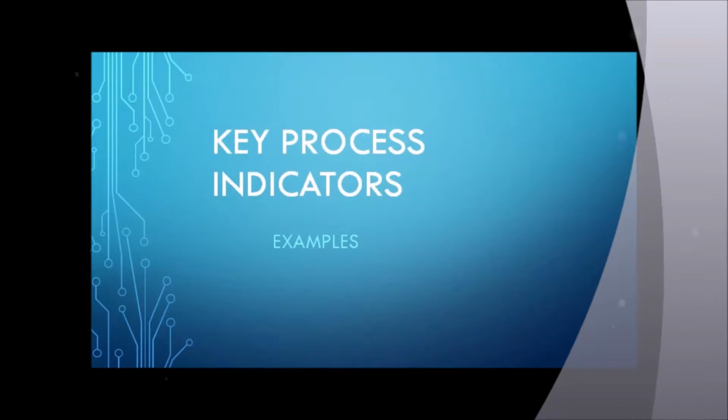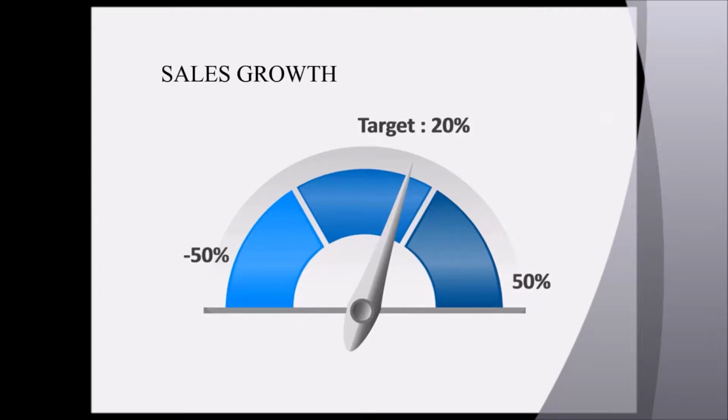Examples of digital business key process indicators. Sales growth. It can be used to measure if Mave's sales are increasing or decreasing in comparison with the time specified target according to the business strategies.